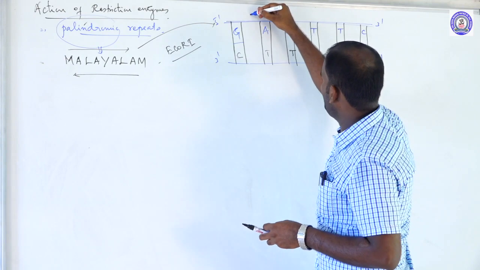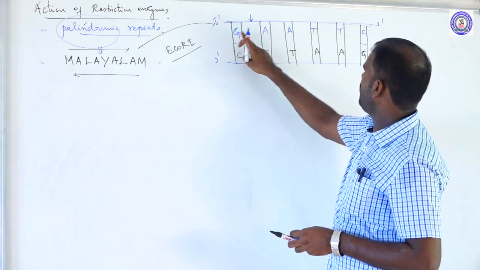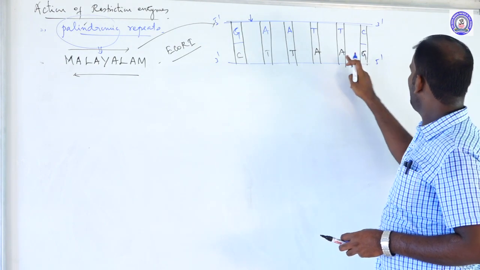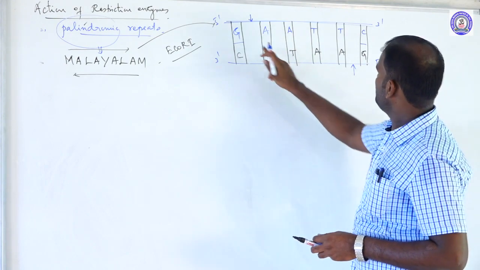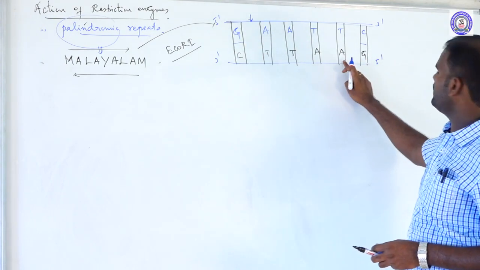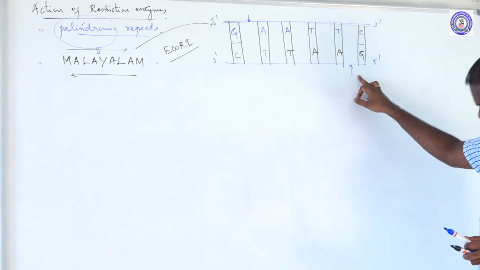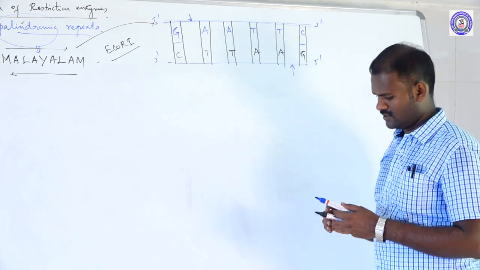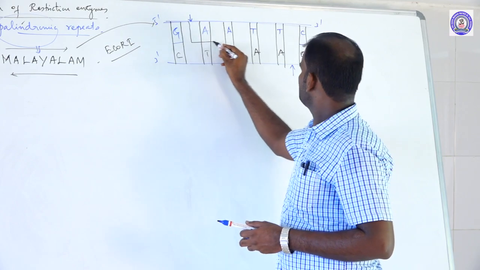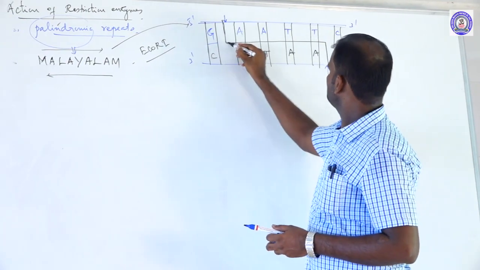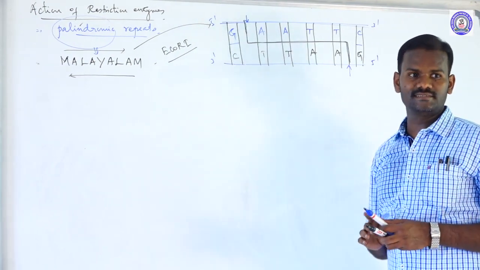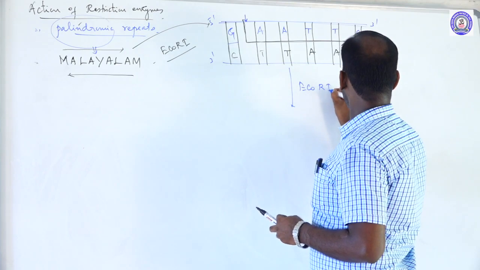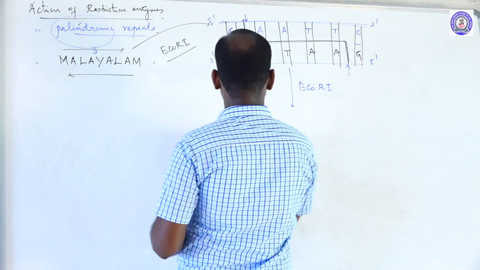So it recognizes here, between the guanine and adenine of one strand. In the opposite strand also, between the guanine and adenine. So these enzymes recognize the DNA sequence at the same position of both strands, and cut here. The sticky ends are produced by using EcoRI enzyme. Two ends are produced.